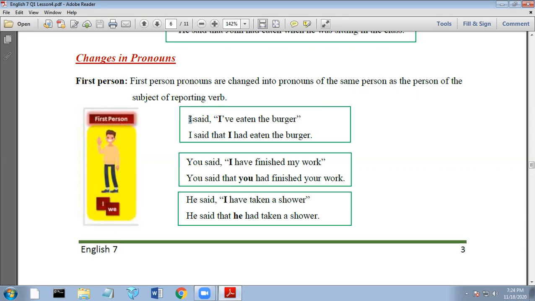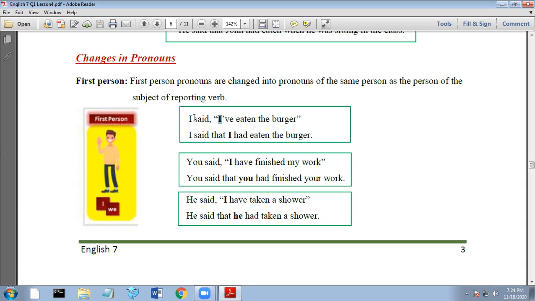Okay? So let us have the example. I said, I have eaten the burger. Changing into indirect will be expressed, I said that I had eaten the burger. So the first person pronoun I should be changed into the same person as the person of the subject of the reporting verb.